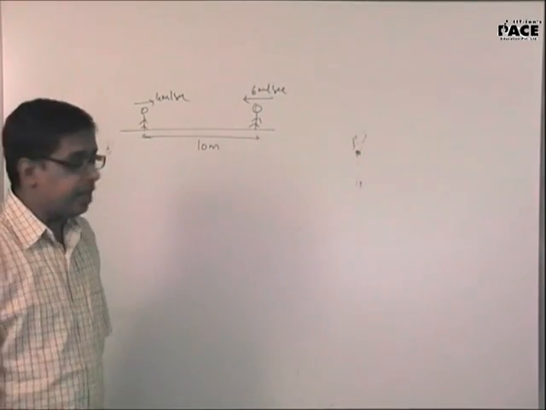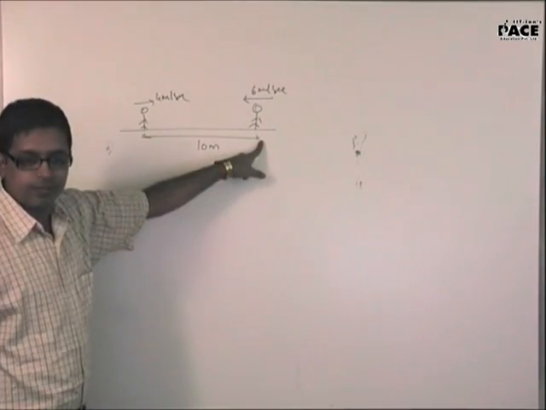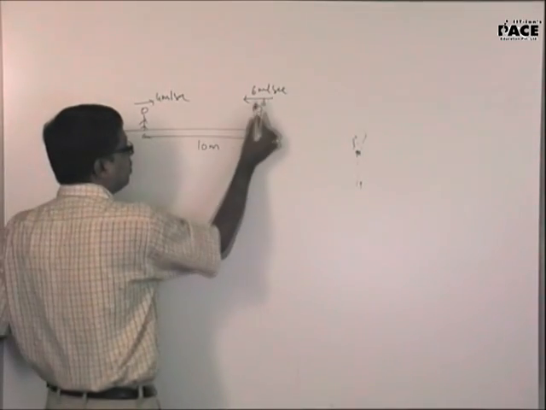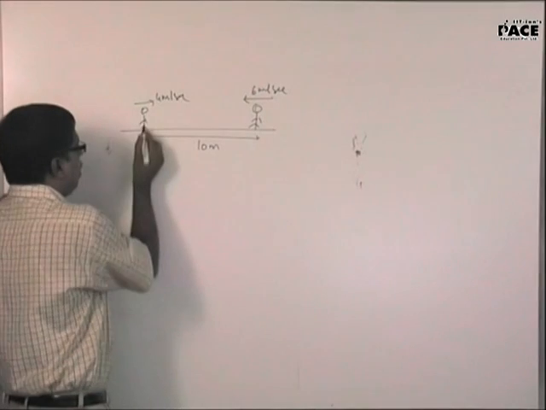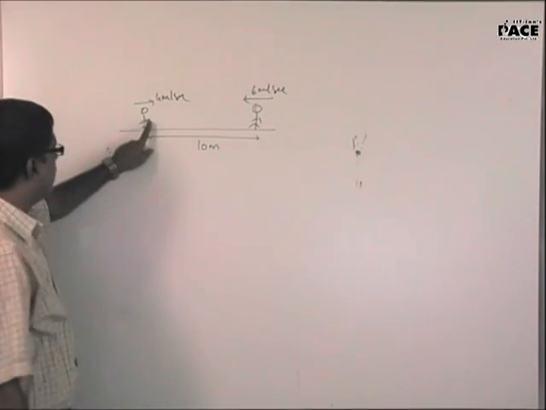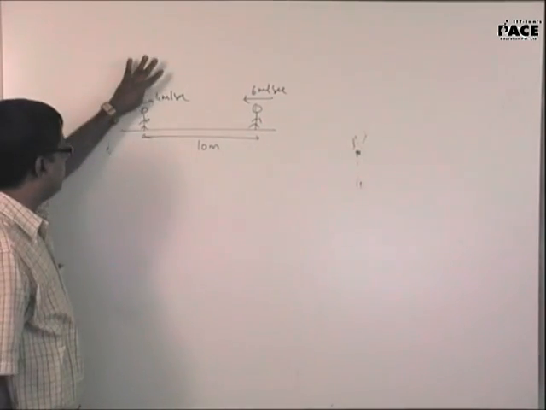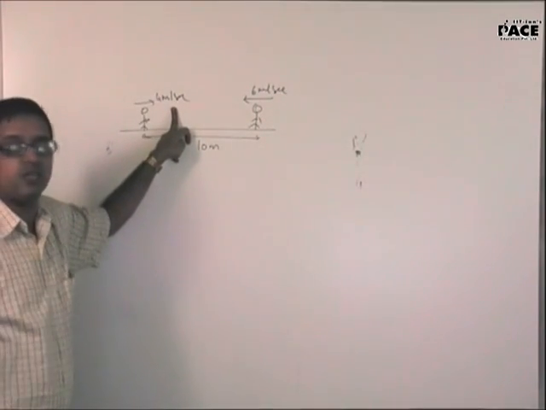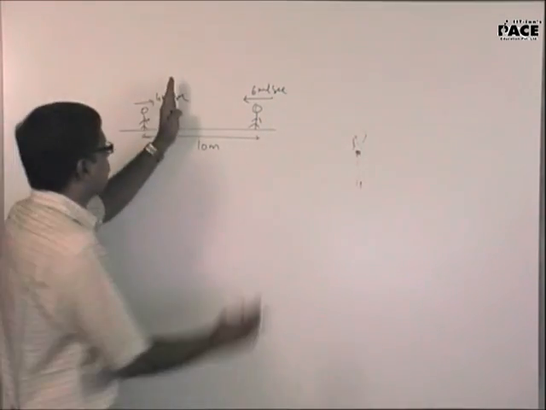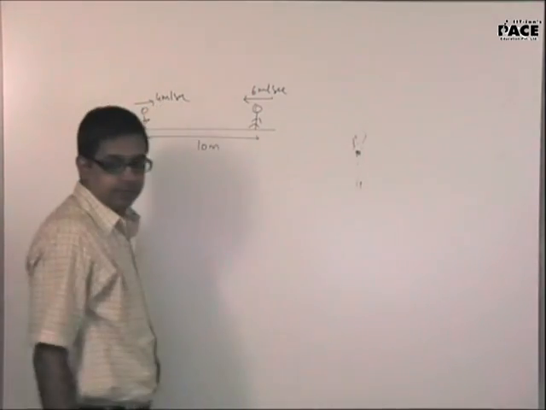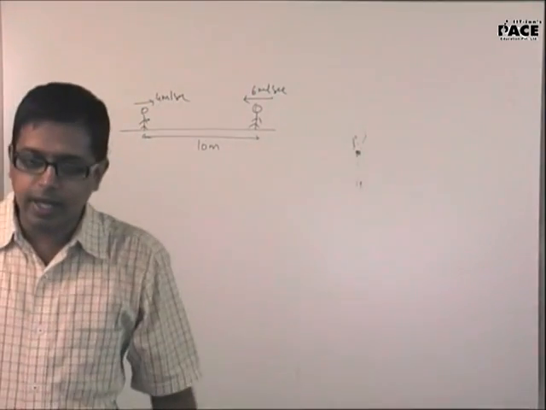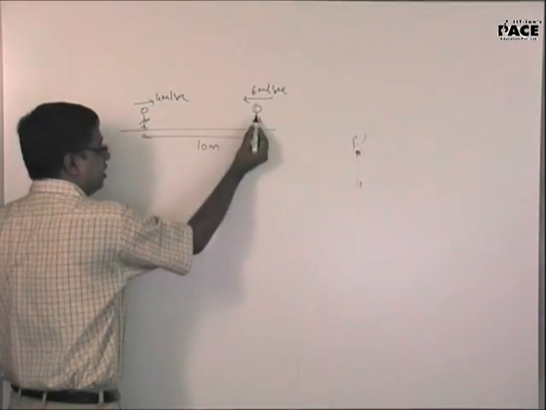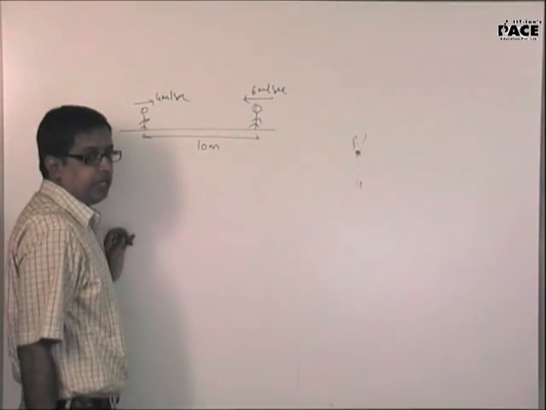What do you mean by that? Keep one of them at rest. This problem can be dealt with. Either tell me that this is moving with 6 and this is moving with 4. But if there is an ant on his shirt, the ant will realize the fact that this man is at rest and the distance between them is decreasing at 10 meters per second because this man is covering 4, this man is covering 6. Okay, so the ant will report to the world that this man is at rest and this man is moving with a velocity of 10 meters per second.